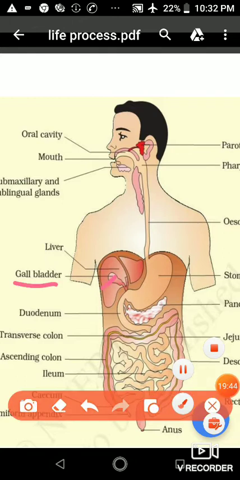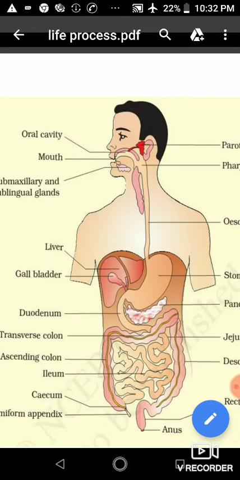After that it comes to the small intestine and mixes with food. This question often comes in exams: what is the function of the gallbladder? The gallbladder stores the bile juice which comes from the liver. So bile juice is stored in the gallbladder and then it enters the small intestine.